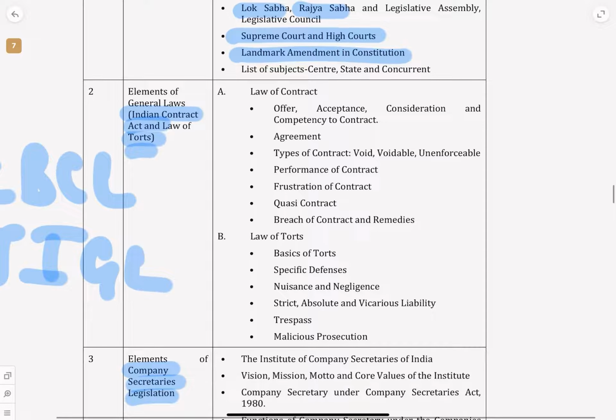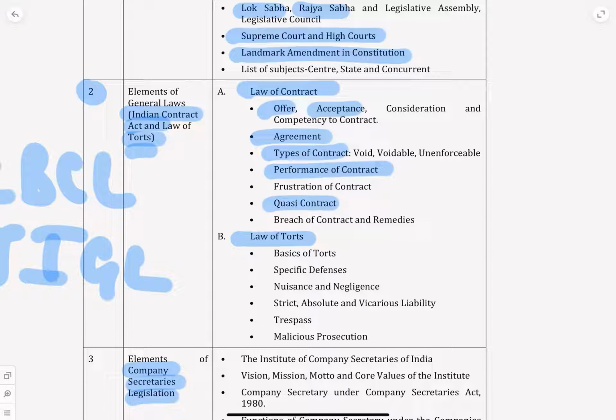Next we come to chapter number 2, which talks about law of contract and law of torts. Within this chapter you have two parts, and law of contract is a very basic law if you want to study corporate law, company law, commercial law, mercantile law, whatever you say. Again, a very interesting act. Here you don't have it in full depth, you have the basics. What is a contract? An agreement enforceable by law, when two people come together and want to have some agreement. What is an offer, what is acceptance, what is an agreement, what are the different types of contract, how do we do performance of contract, what is a quasi contract. We study all the principles at a basic level.